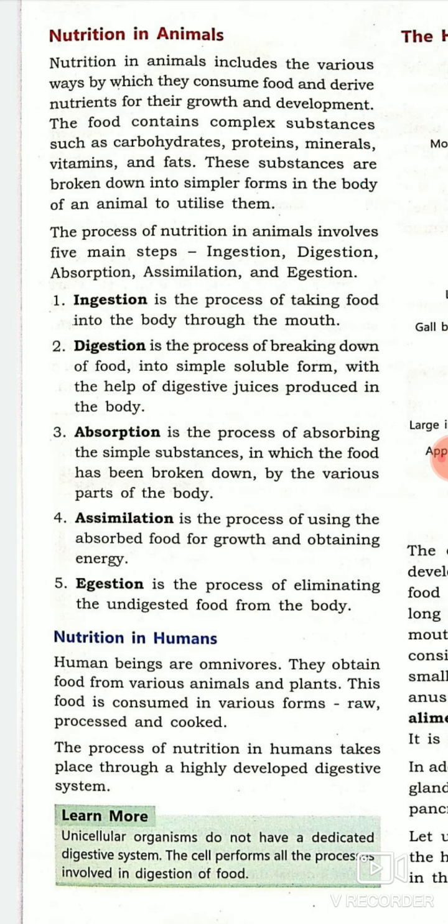So all these five steps form the nutrition in animals. These processes are involved in the process of nutrition in animals.